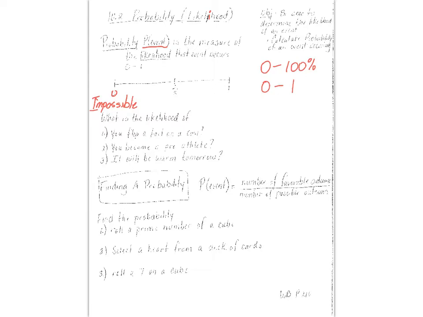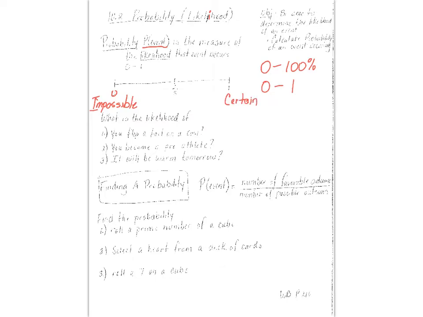Okay, let's say, what is the likelihood that the sun rises tomorrow? Well, the sun is going to rise tomorrow. We might not see it, but it's going to come up. So that is 100% going to happen, or 1. So we have to say that that is certain.